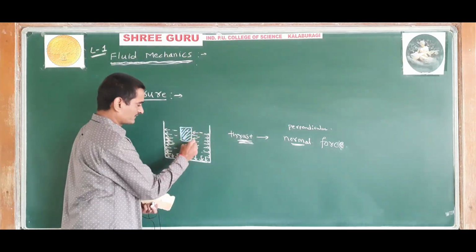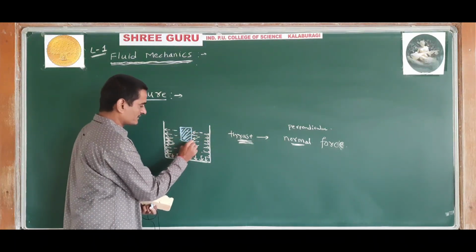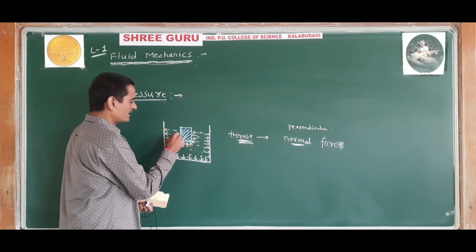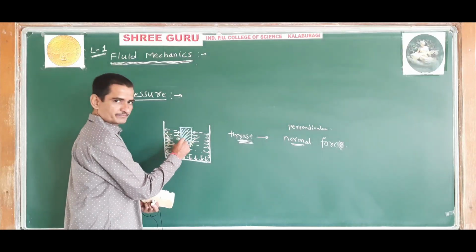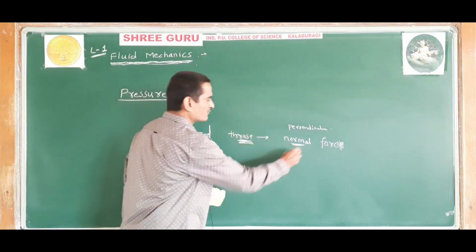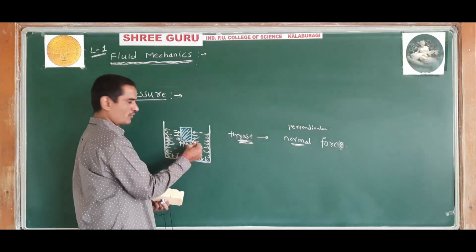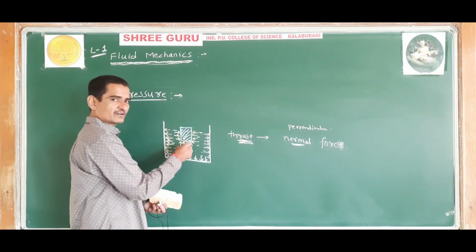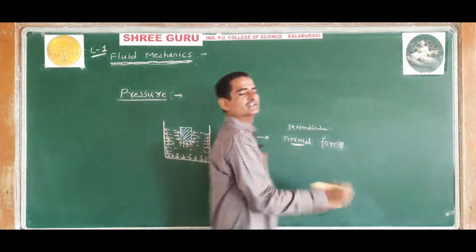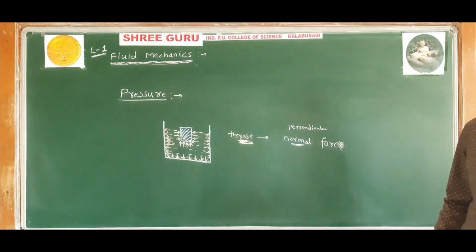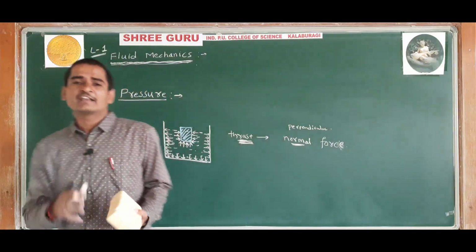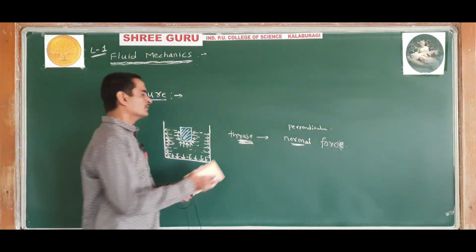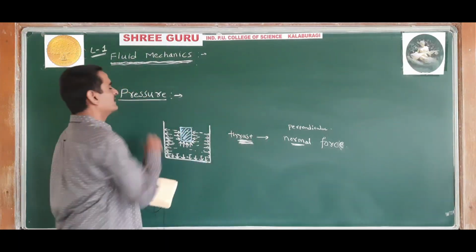On the surface in contact with the liquid, the fluid will exert a force. The normal force, the perpendicular force exerted by the liquid at rest on a surface in contact with it, is called thrust. Understood? Next is pressure.